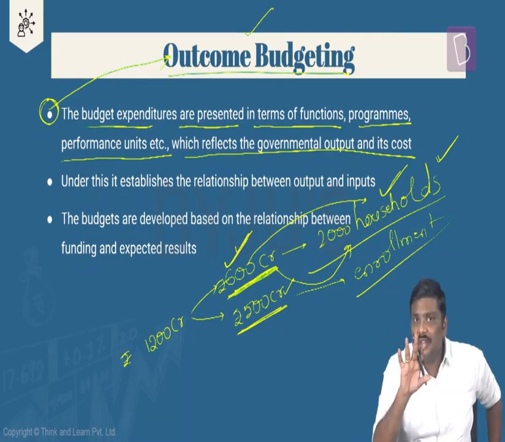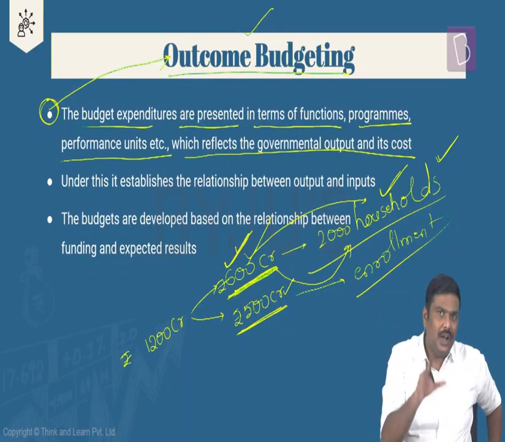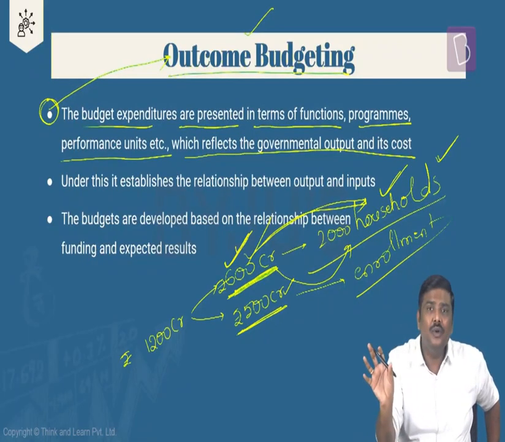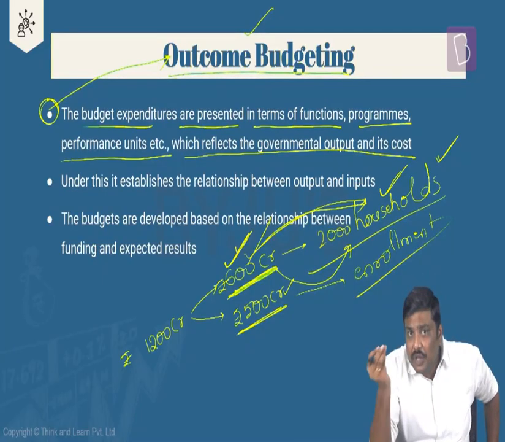So have a look at this. In case of this particular 600 crore, the government, I'm just taking a hypothetical example here, government wanted to cover 2,000 households and provide food grains, right, to these particular households, reduce the poverty numbers, or basically try to address access to nutrition of these particular households.